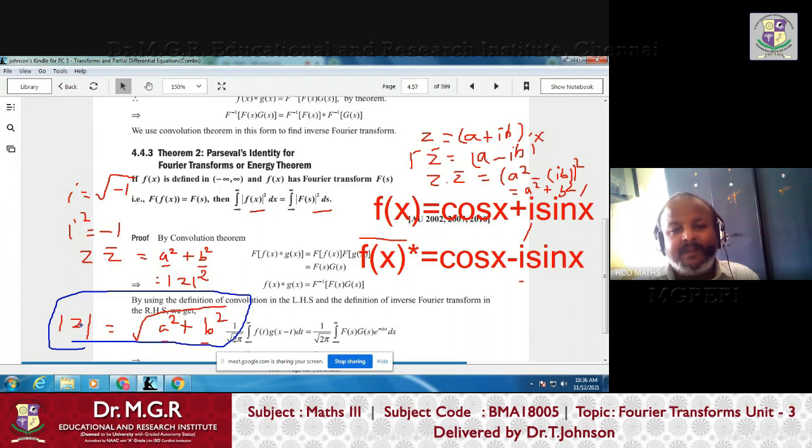So mod Z is nothing but the weight of the complex number. Similarly, mod f of x is the weight of the complex valued function. So what this property says, whether it's the original function or the transformed function, both may be complex valued functions, but the magnitude of both the functions remains same. That is the weightage even after transformation, right? The weight of the function, as I told already. So even if they transform the function, the properties of f of x should hold for the properties of f of s. That should be there.